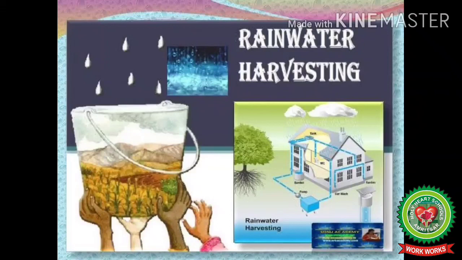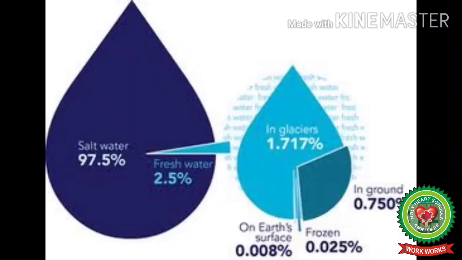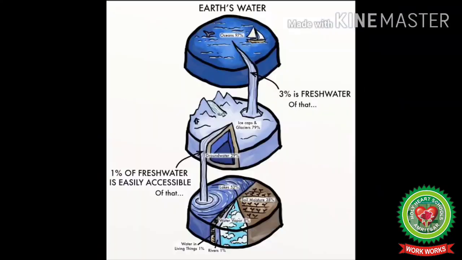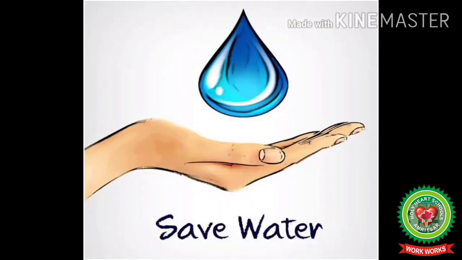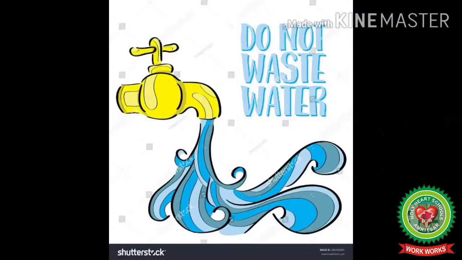This recharges the groundwater. Out of the water resources on the earth, 97% of water is in the oceans and seas, which is salty and not suitable for use. The available fresh water is only 3%. So we should be careful in using water and should not waste it.